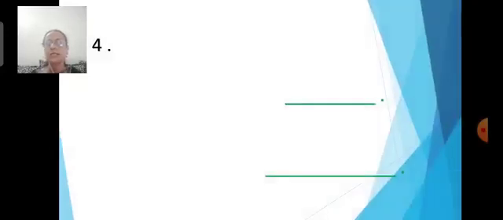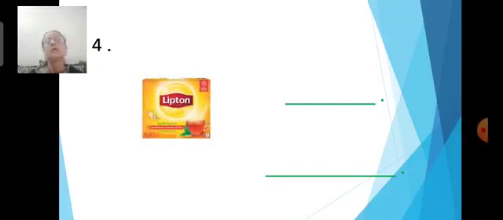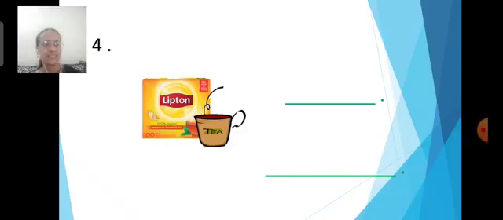Now, let us see the next question. Question number 4. What is this? Okay. Who drinks this? Yes, your parents drink this. Yes, hot tea. What is the color of the tea?